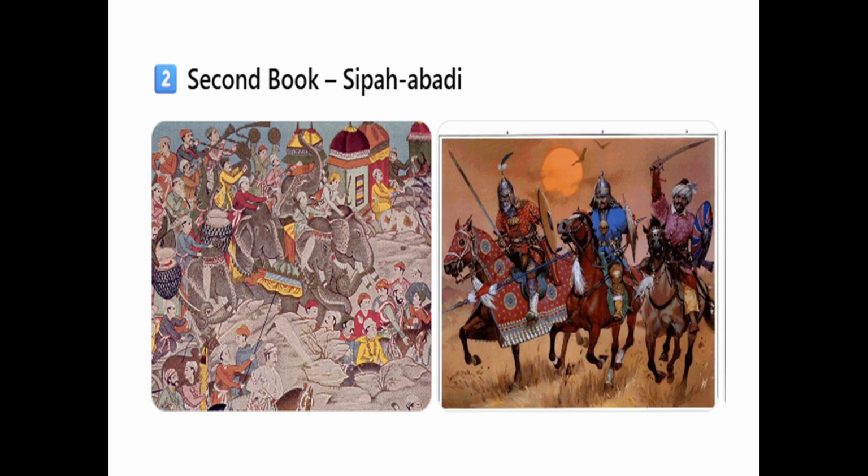The second book, Sipah Abadi. This book describes the military and civil administration. It includes information about the army, details of imperial officials called Mansabdars. When I say Mansabdars, that means Mughal officials who held ranks and military responsibilities. It also includes biographical sketches of officials, scholars, poets, artists.